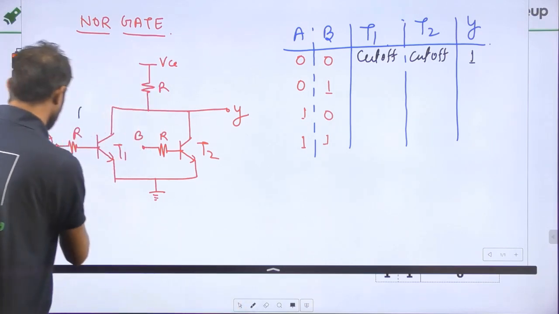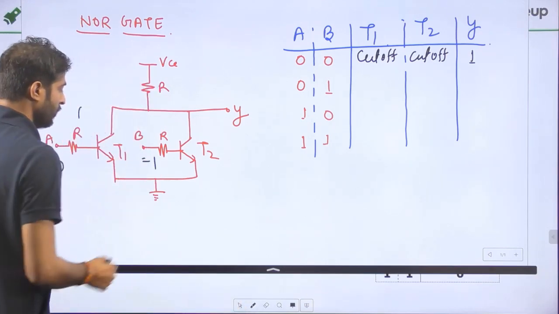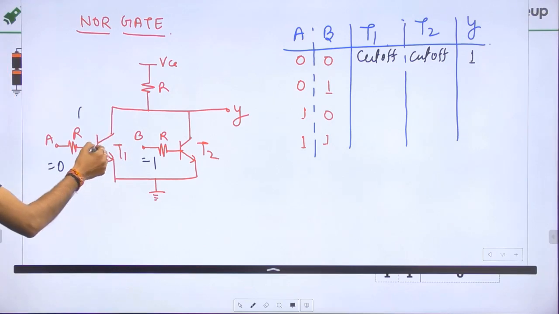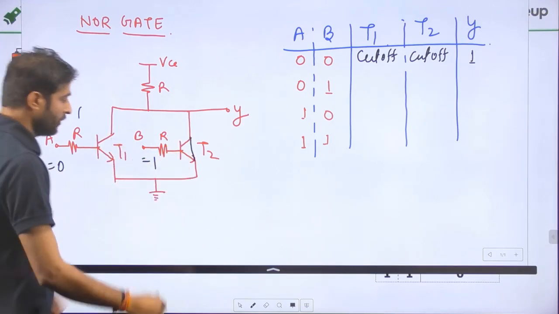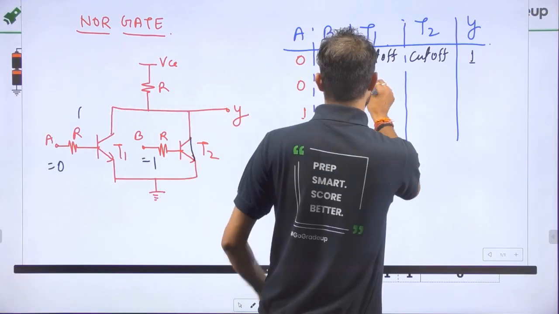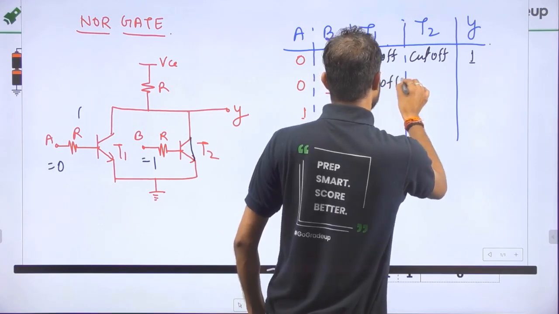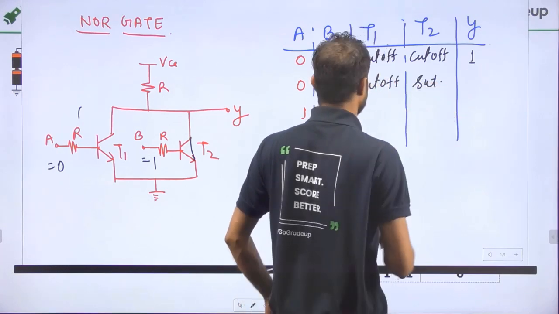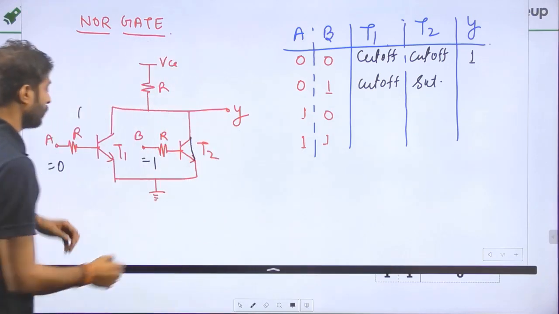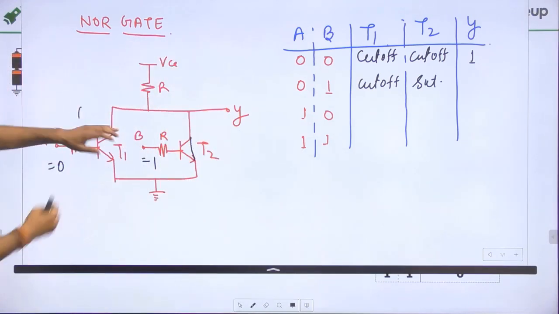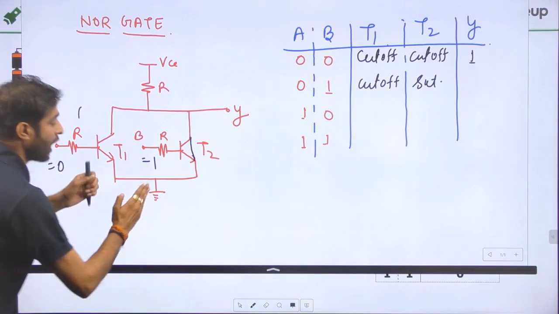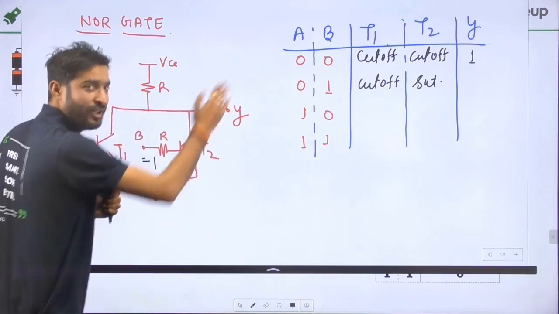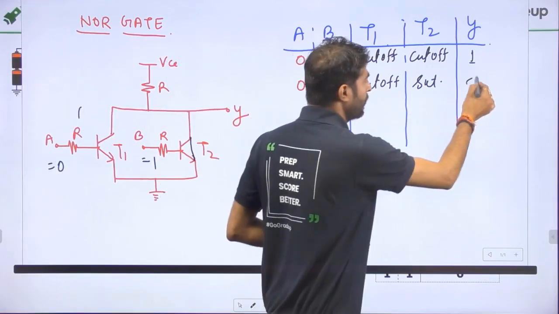Now it will provide 0 and 1. So 0 means it is an open circuit, and 1 means it is a short circuit. So we can say that this transistor is in cutoff, and this transistor goes into saturation. If this transistor is in saturation and this one is in cutoff, it will be the open circuit and the short circuit. The output will be 0.